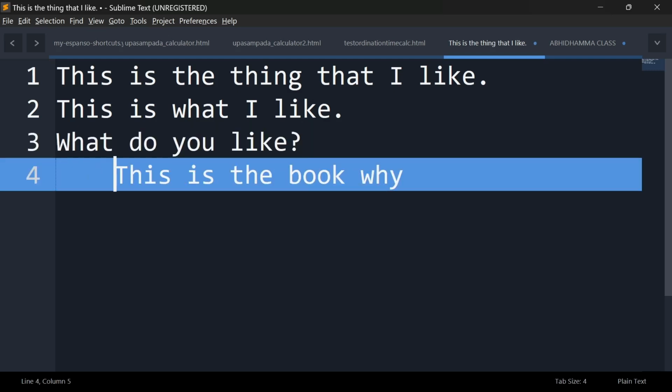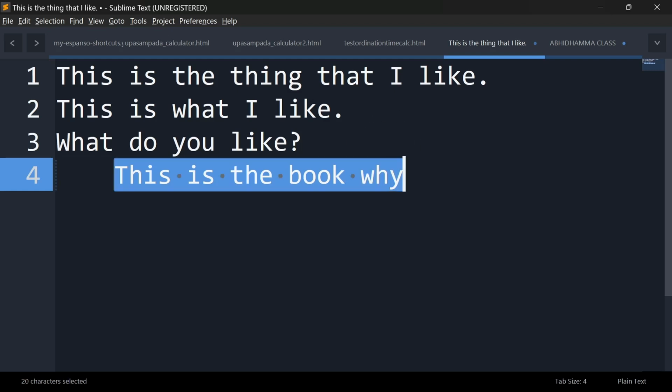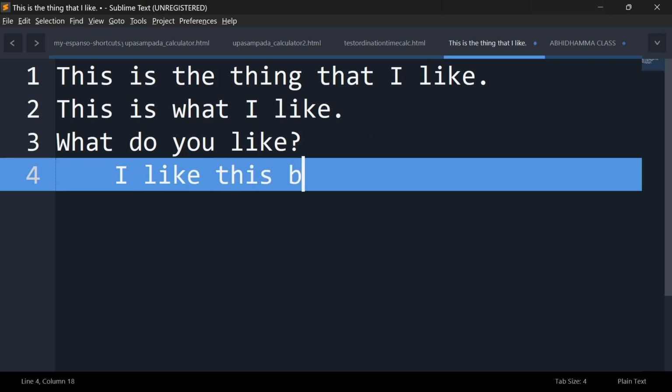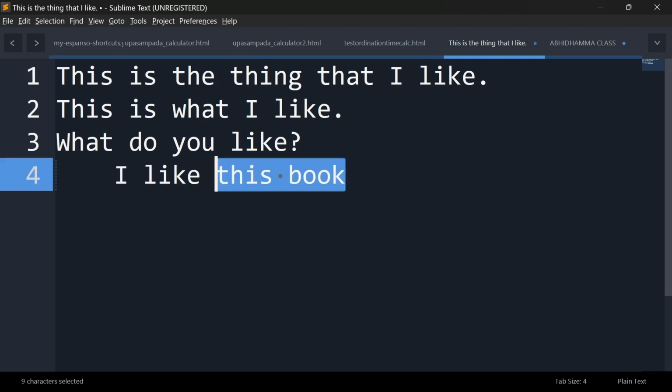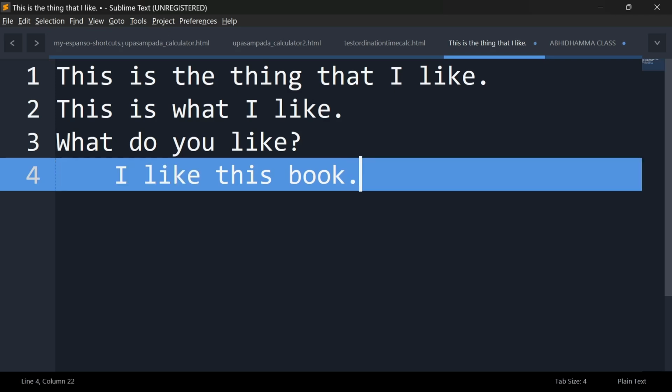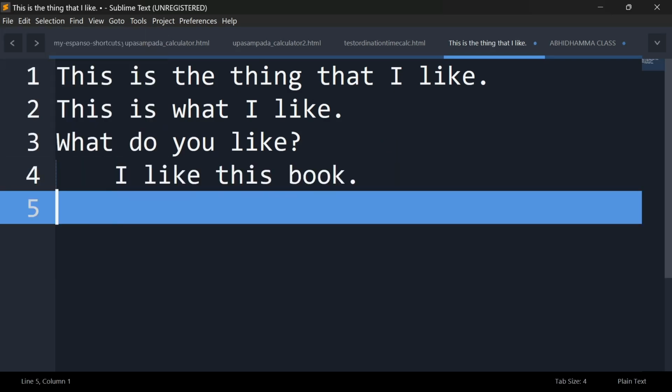If the answer would be, I like this book, then in the question, what is substituted by this book. So what can refer to a thing, but it doesn't refer to a noun that was previously mentioned, like the other pronouns. This is the book, what I like. You cannot say this.